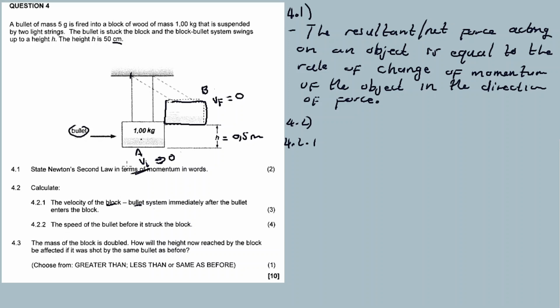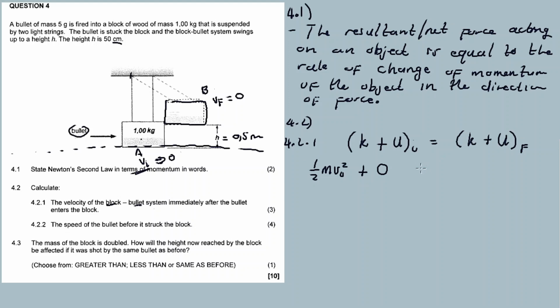You have to find the initial velocity, so we use energy principles, specifically mechanical energy. Kinetic energy plus potential energy initially is equal to kinetic energy plus potential energy finally. What is the kinetic energy initially? It's 1 over 2 m initial velocity squared, plus what is the potential energy initially? 0. There's no height. This is the reference point. Equal to what is the kinetic energy finally? It's 0, plus mgh because we have a height now.